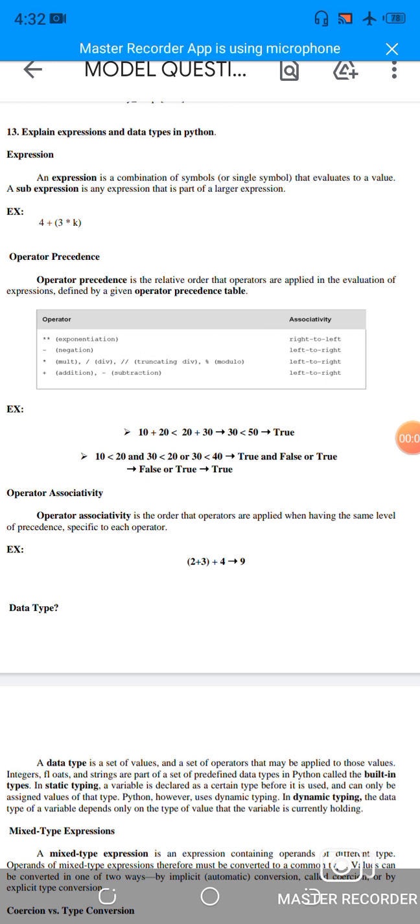Expression. An expression is a combination of symbols that evaluate to a value. A sub-expression is any expression that is part of a larger expression. For example, 4 plus 3 into k.